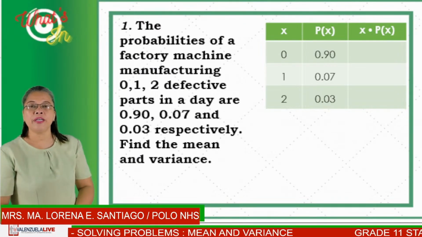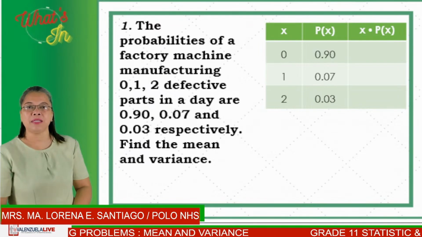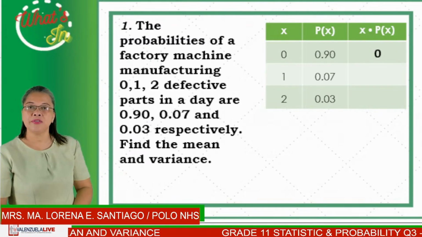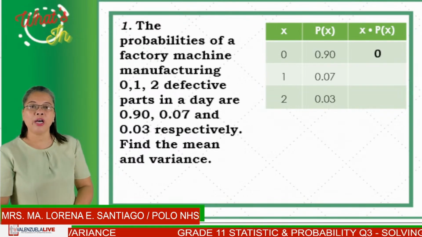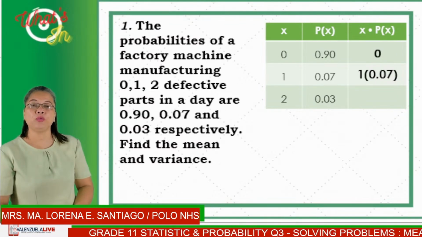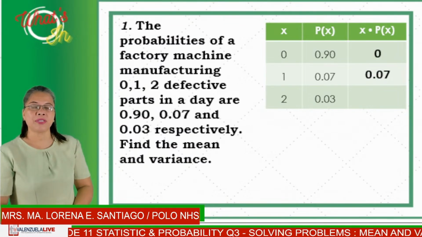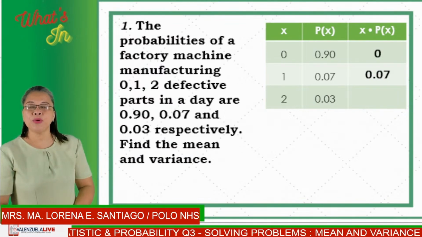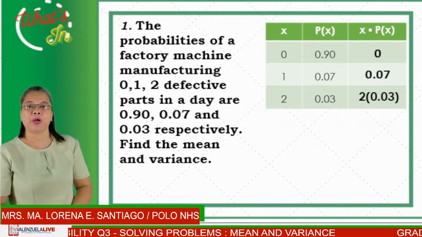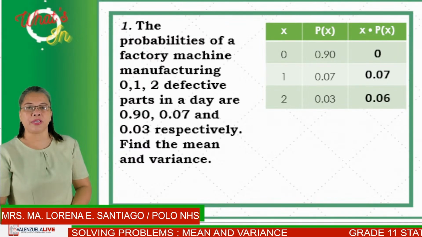When 0 is multiplied to 0.90, then the answer would be 0. When 1 is multiplied to 0.07, then your answer would be 0.07. When 2 is multiplied to 0.03, then you will have a product of 0.06.